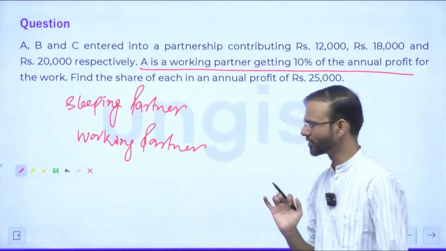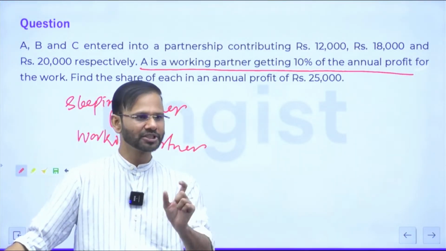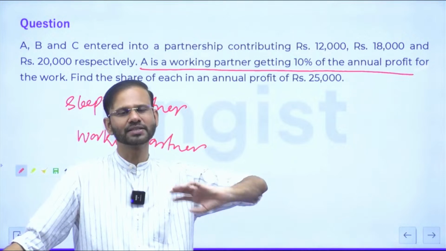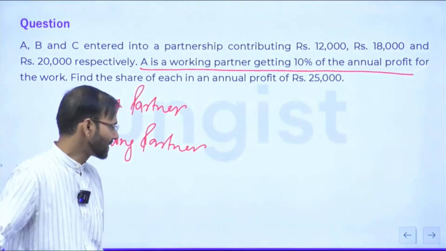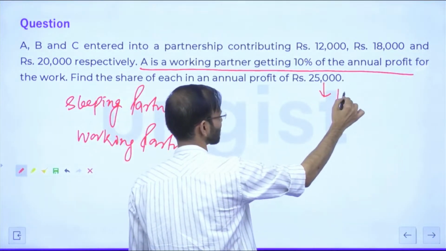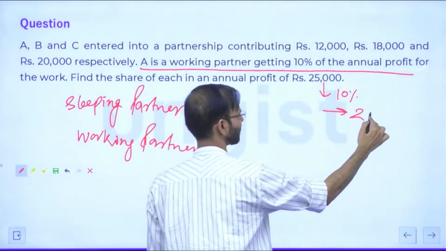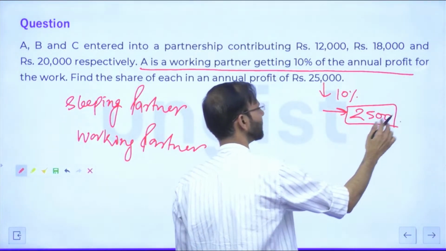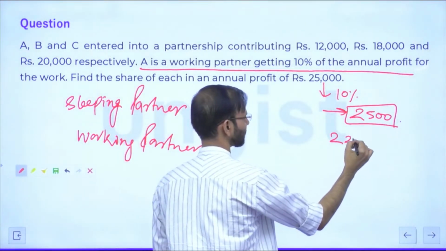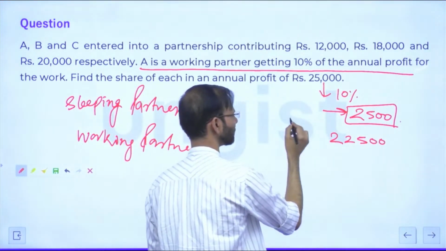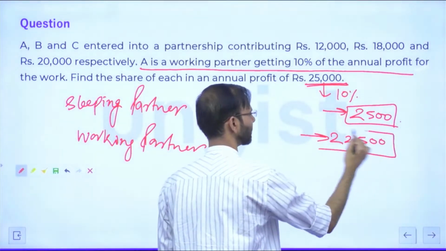Tell me one thing, if they have earned 25,000 as profit, then what will be the share of A as a working partner, for managing the business? Exactly. Look, 10% of this will be given to A flat first, right? So this is 2500. So 2500 will be given to A first, and will be subtracted from 25,000. Now it is left with 22,500.